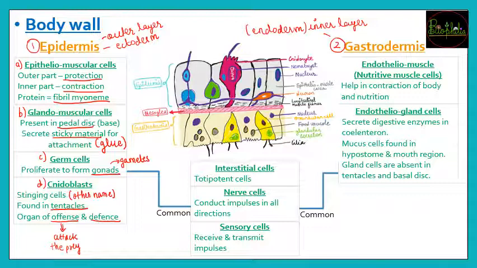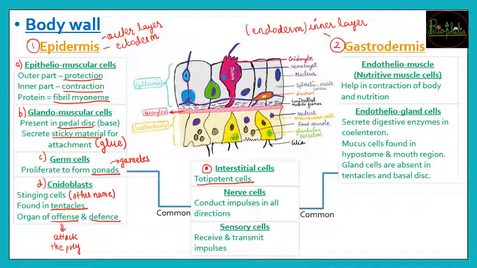So next, that is interstitial cells. Interstitial cells जो होते हैं, these are the totipotent cells. So in last videos we have seen totipotent का meaning क्या होता है. These are going to be the undifferentiated cells. So these undifferentiated cells are going to form all the other types of cells if needed. So these are the undifferentiated totipotent cells. So if you remember about the Porifera, so Poriferans में भी हमने एक ऐसा cell देखा था which was undifferentiated and it had the capacity to have totipotency.